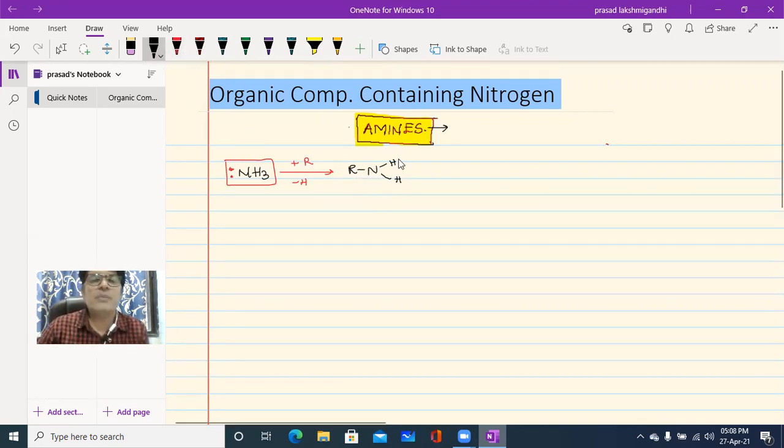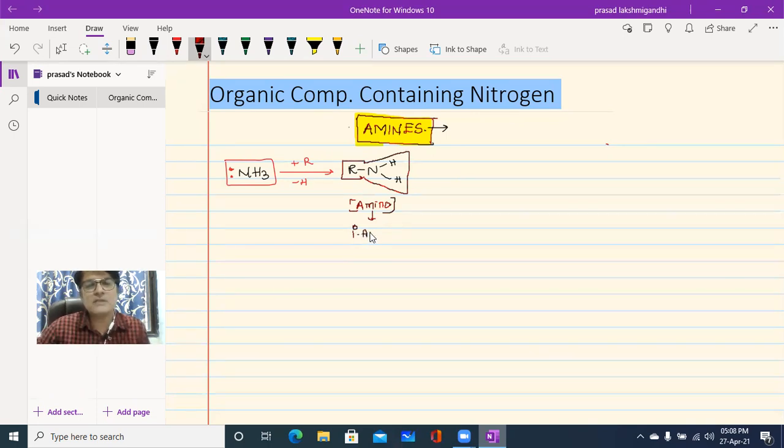This type of compound, with the amino group, is known as a primary amine, a 1 degree amine.